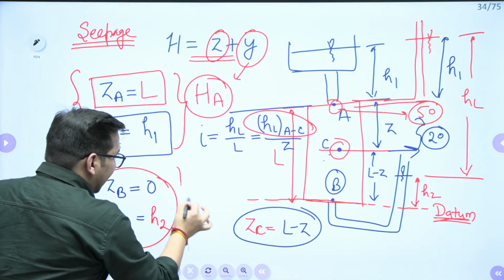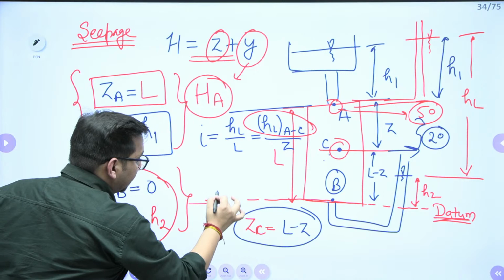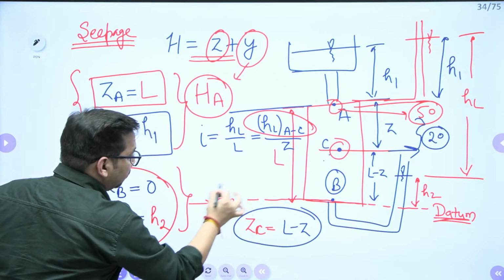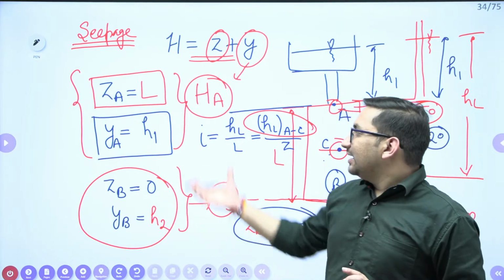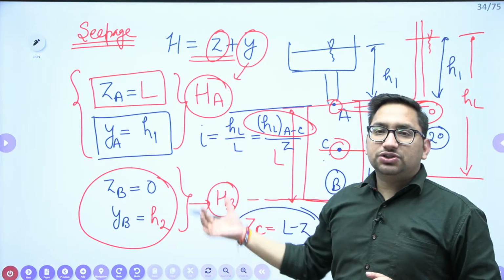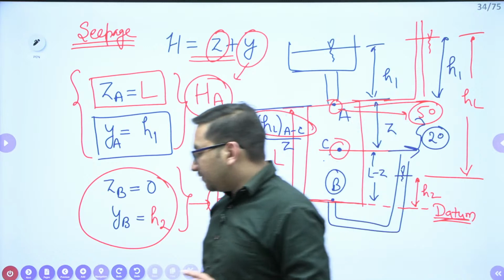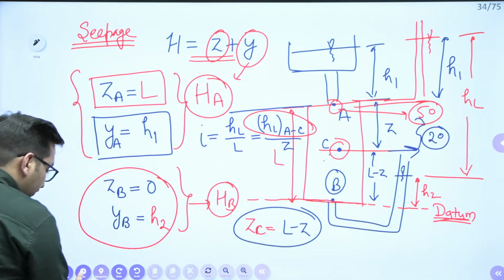Is it clear that I know the total head at point B? If I know these two values, just give me the response in the comment box so that I can proceed. Whatever difficulty you find, I'll explain to you.